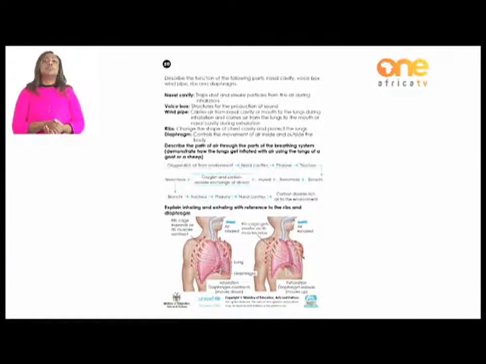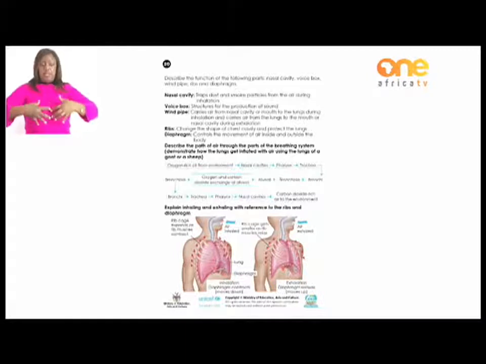Okay? We are saying that it has two jobs. It actually has one function, but it works in two ways. It carries the air down to the lungs from the mouth and the nose. And at the same time, when you're breathing out, it helps the air to move from the lungs to the mouth and the nose.